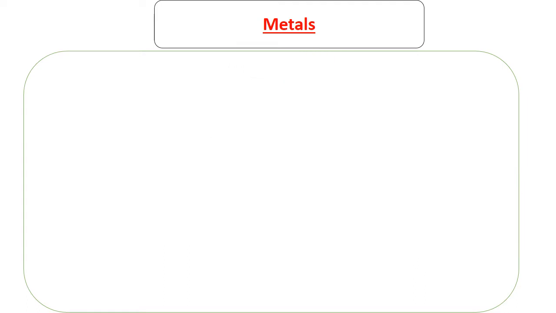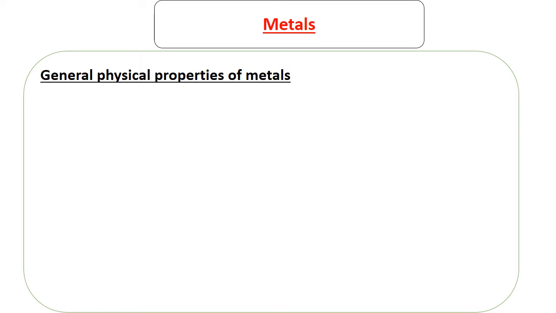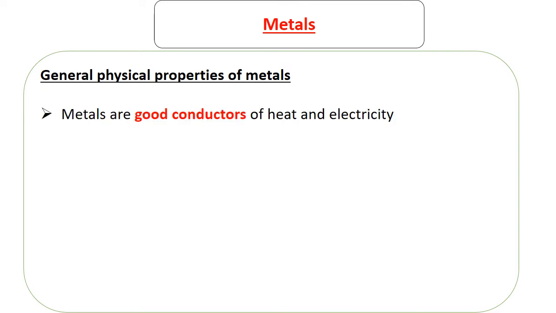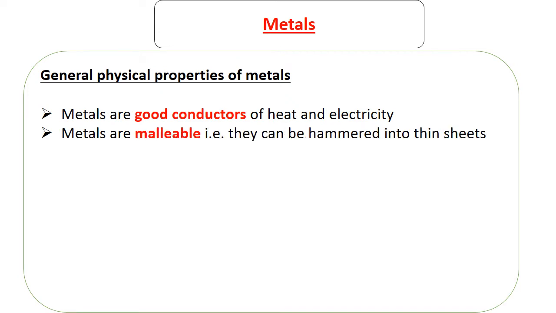Let's get started. So what are some of the general physical properties of metals? We're not going to take a look at chemical properties. I think we exhausted those when we were studying the periodic table. So we're going to concentrate on the physical properties. So the first physical property is metals are good conductors of heat and electricity. The second is metals are malleable, which means they can be hammered into thin sheets.